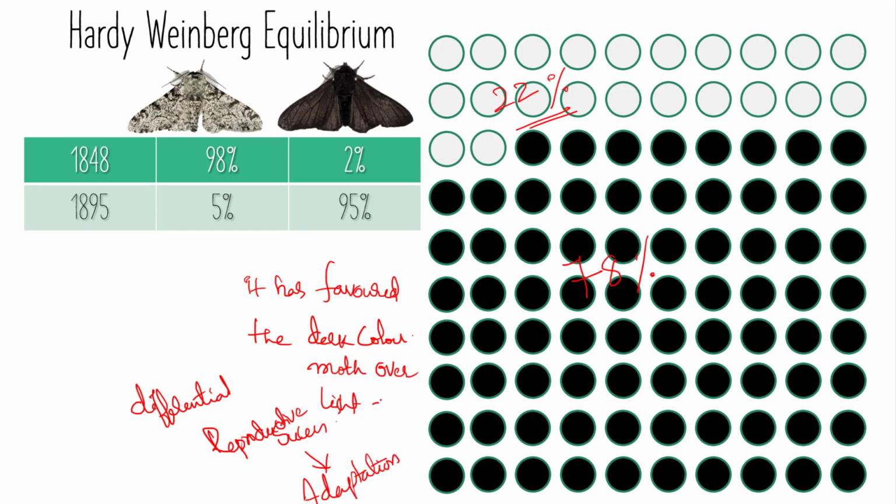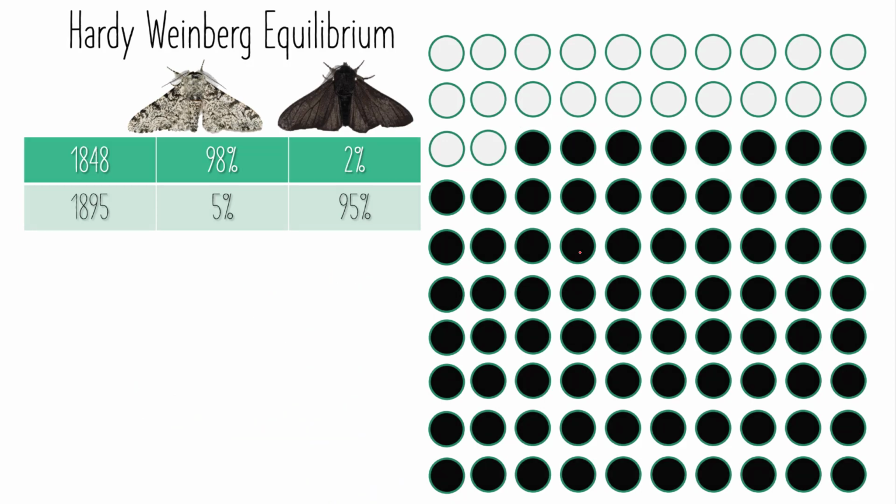So this is how the Hardy-Weinberg equilibrium shows you, over a time period, how the gene pool has shifted from a majority of light colored peppered moth allelic frequency to the dark colored one. Even though the light color is not eliminated, it has 22% of the allelic frequency compared to the 78% of the dark color allelic frequency.